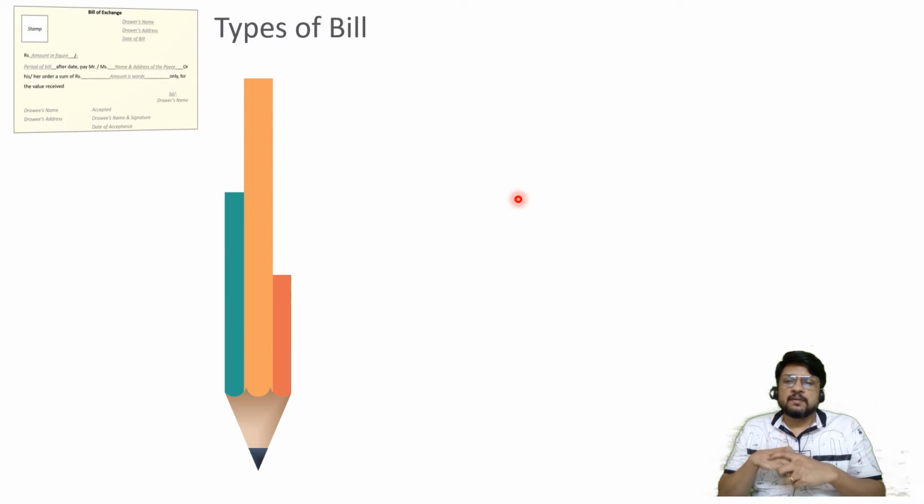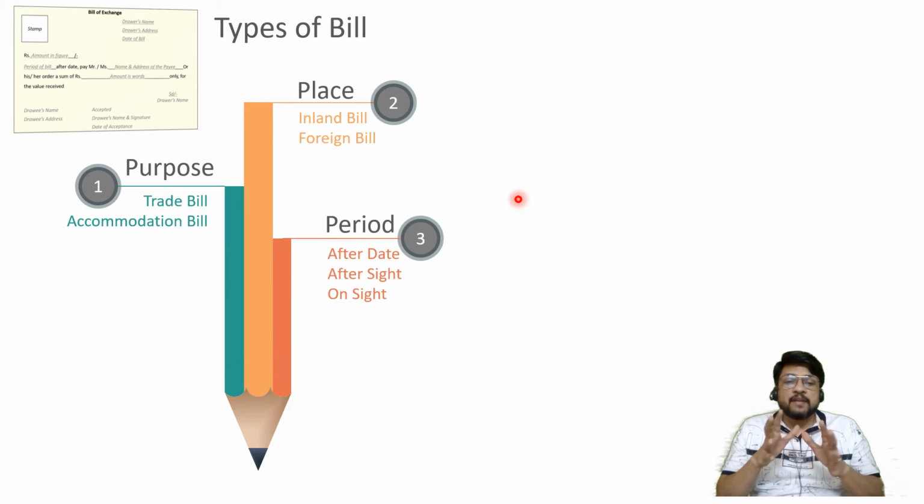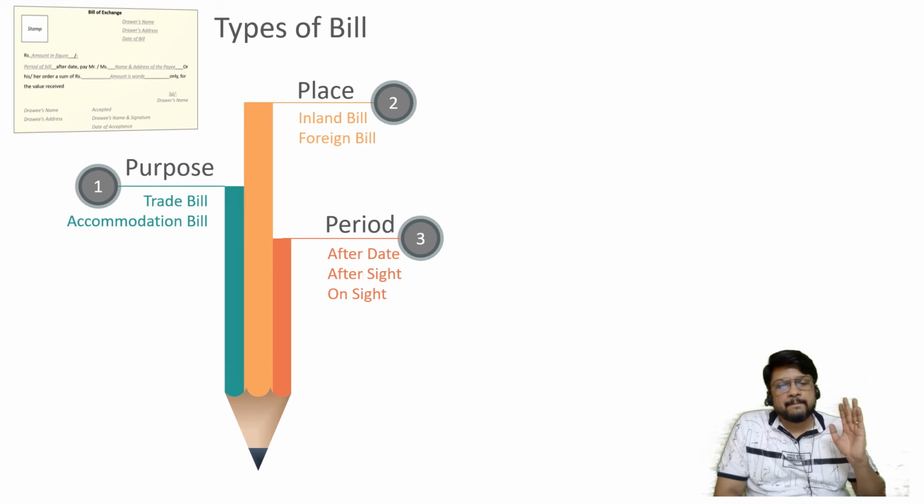So types of bill can be considered on 3 different bases. First one, on the basis of purpose of the bill. Second one, on the basis of place of the bill. And third one, on the basis of period of the bill. The period of the bill classification is already done by us. That is called after date, after sight, or on sight. And I hope you remember, on sight also has 2 different extra names, on presentment or on demand. Okay. So the third one is known to us. On the basis of period, bills can be classified into 3 different types: after date, after sight, and on sight. But the first one and second one we have not seen.